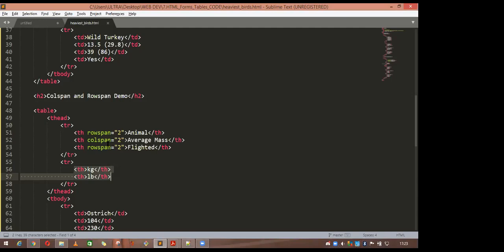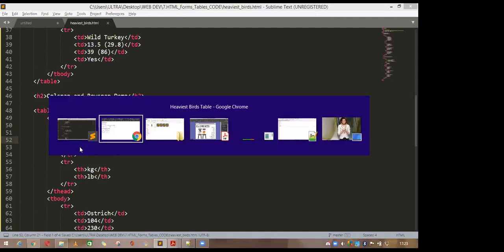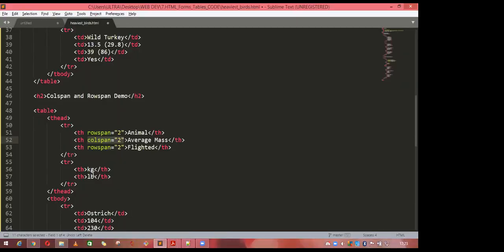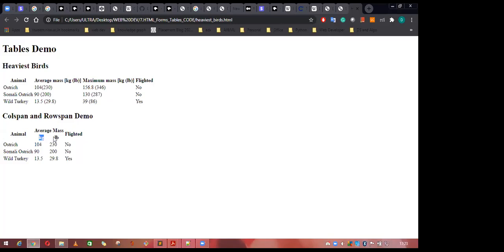Suppose you are not writing this one, and you save it and refresh it. You can see there's no indentation because it is also taking the same 1 column. But if it takes 2 columns and you save it here, it will indent, like kg will be here and the LB will be here. So it is taking 2 columns, and whatever you're writing will come under this point. Are you getting me? Okay. Thank you.